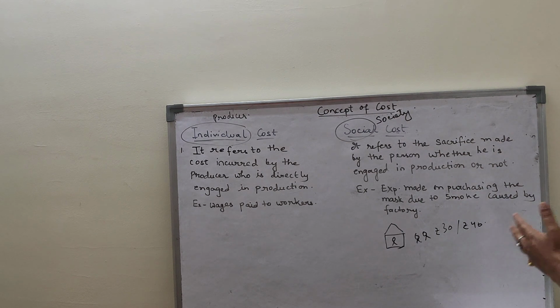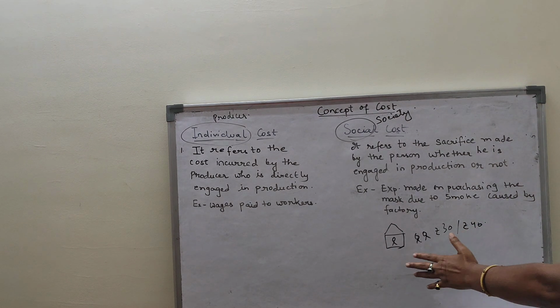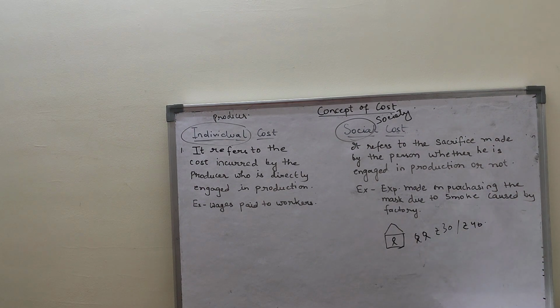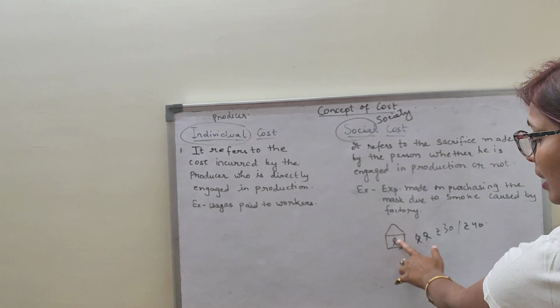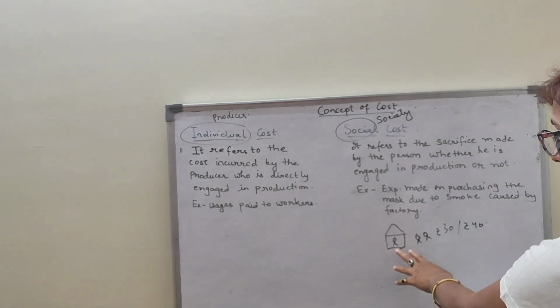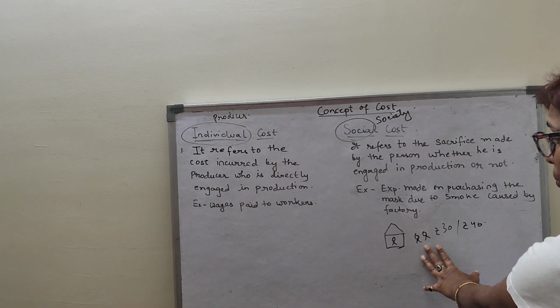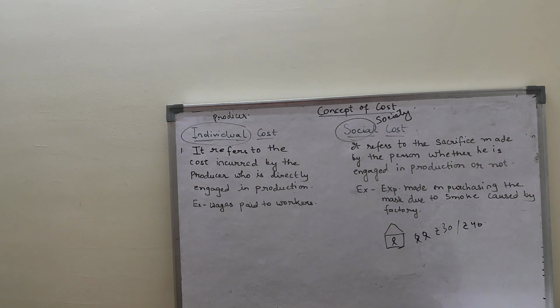So the person who is just outside the factory has to bear the cost of purchasing the mask. The person who is working here is taking the mask, but also the person who is staying nearby or passing nearby has to incur the expenditure.